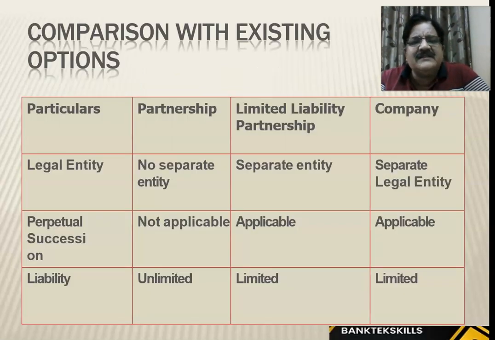So comparison with existing options, we have partnership in the first column, particulars, limited liability partnership and companies. Legal entity, no separate entity. LLP is a separate entity, company is a separate entity. Perpetual succession, partnership, it is not applicable. So when the partner dies, we have to close the account after freezing and getting the death certificate of the partner who has died. Succession perpetual is available in case of LLPs and companies. Liability, partnership unlimited. LLP, companies, it is limited.